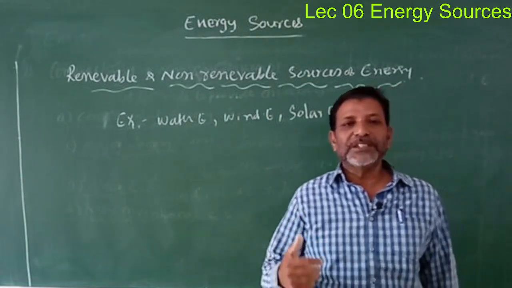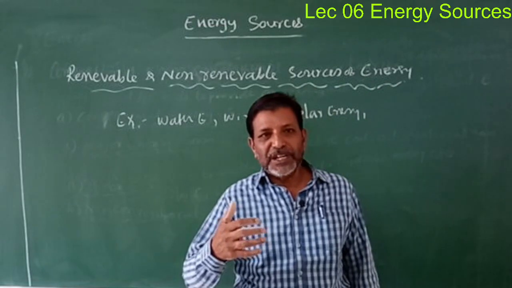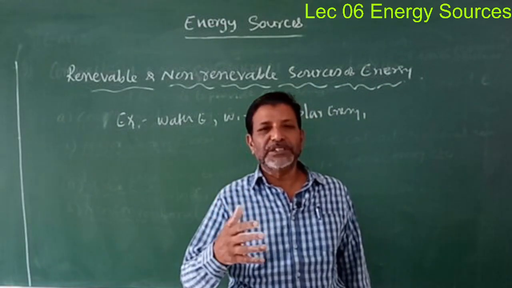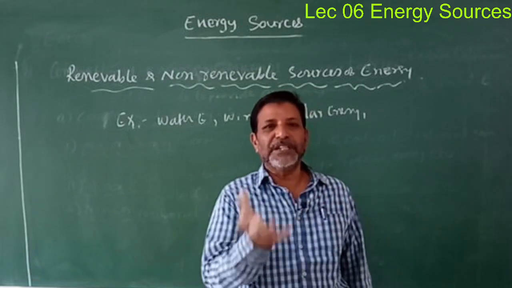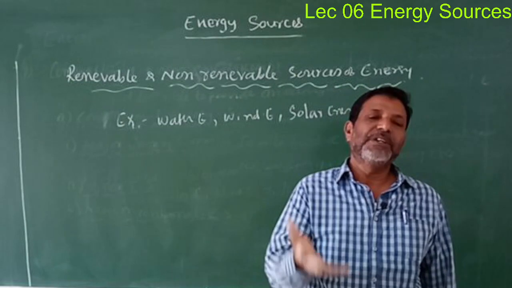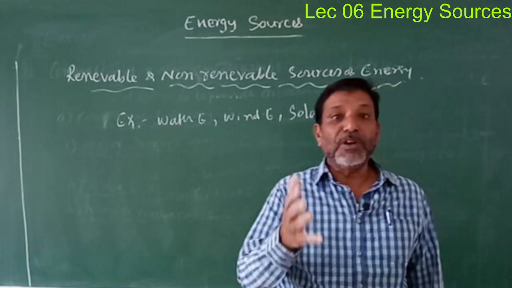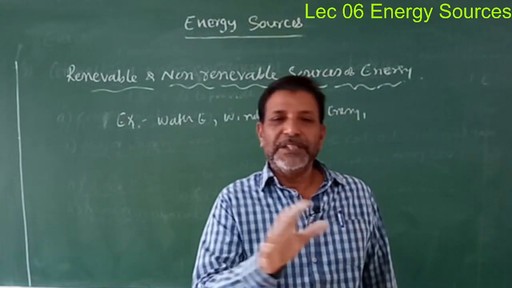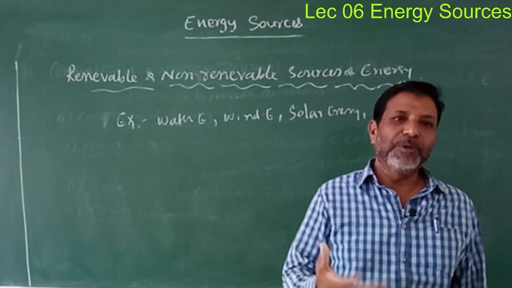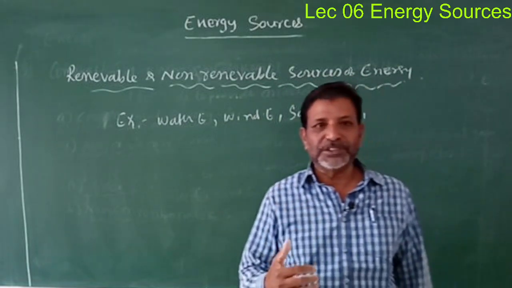And after understanding this one, we have discussed the conventional and non-conventional energy sources. In detail we have discussed what we mean by conventional, that is, commercial energy sources, with examples. Non-conventional means the energy sources which are non-commercial, then examples for that. After understanding this one, the next is renewable sources and non-renewable sources of energy.